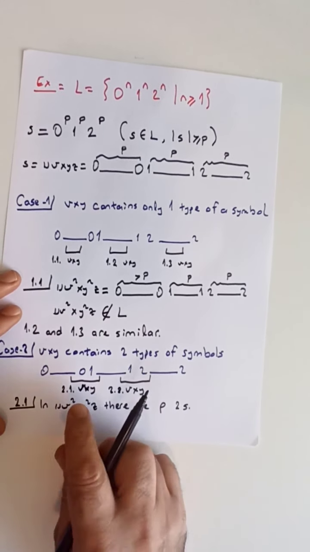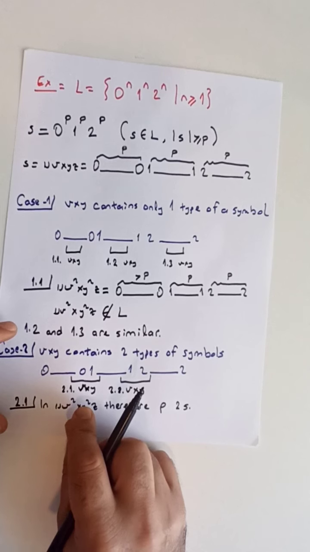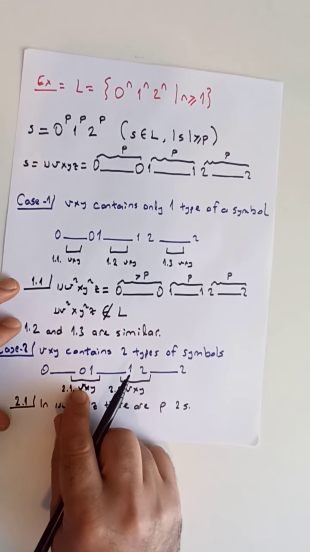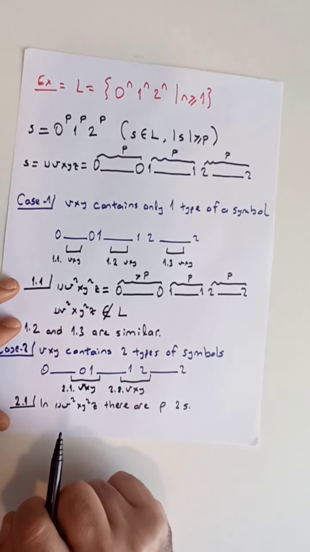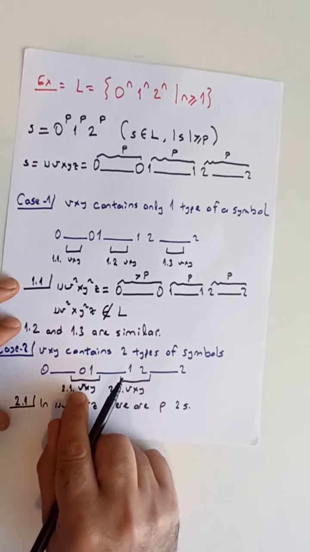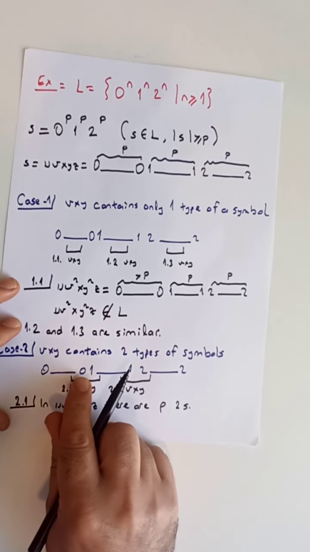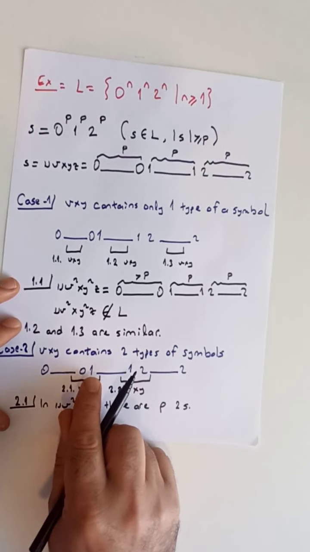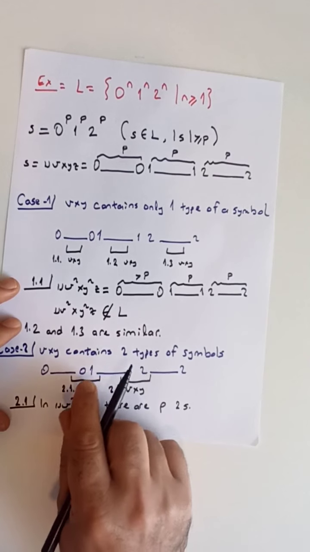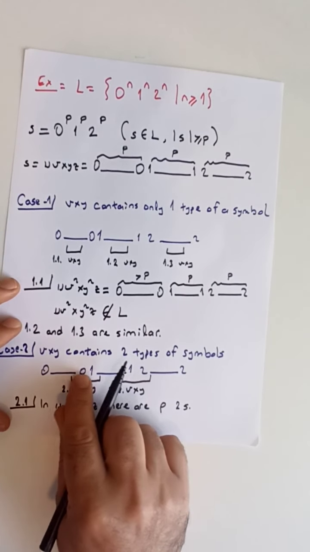And now we can use the second condition of our pumping lemma, which says that length of vy is greater than 0, or in other words, v or y must be non-epsilon, which implies that if v is non-epsilon, then v contains zeros, or maybe it contains zeros and ones. Whereas if y is non-epsilon, y contains ones, or y contains ones and zeros.